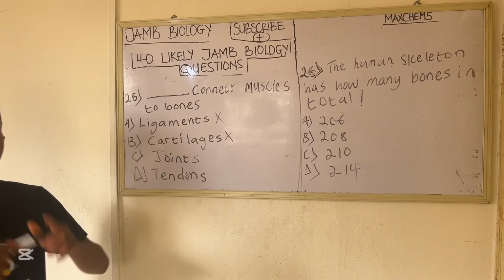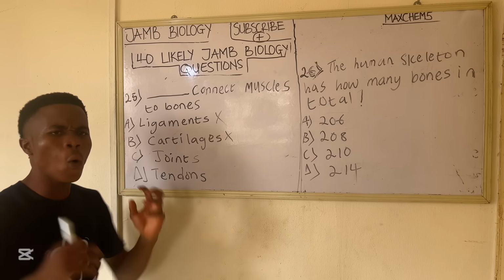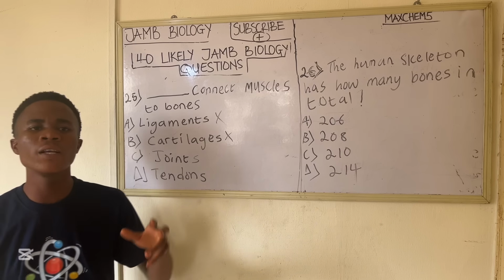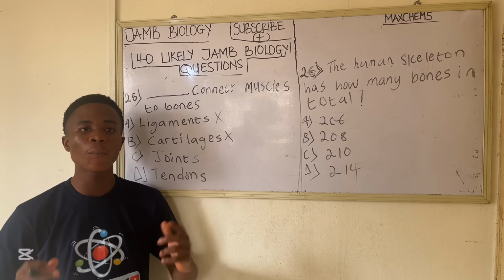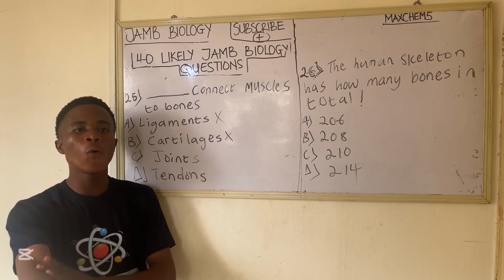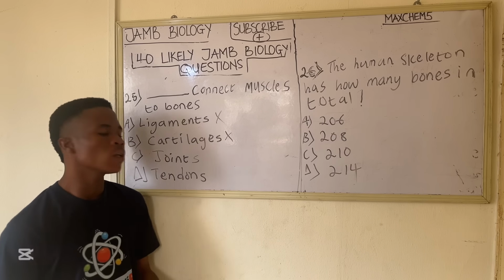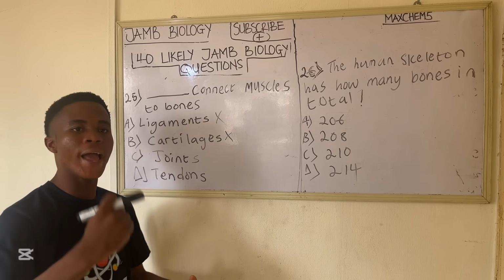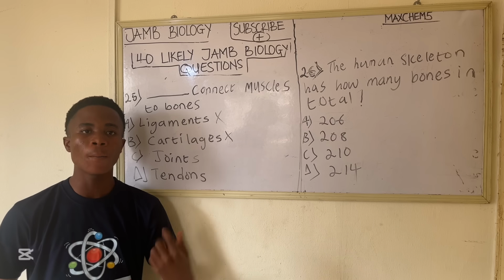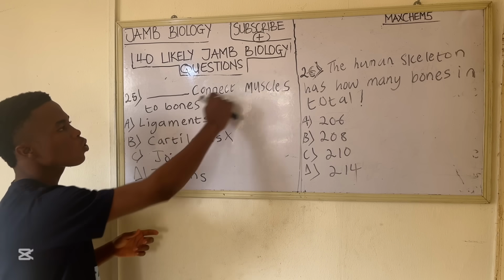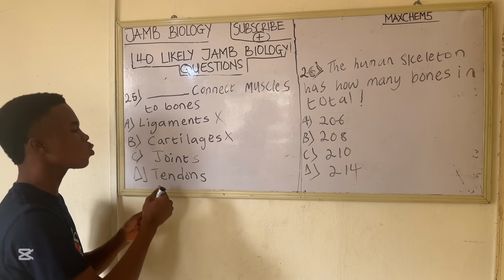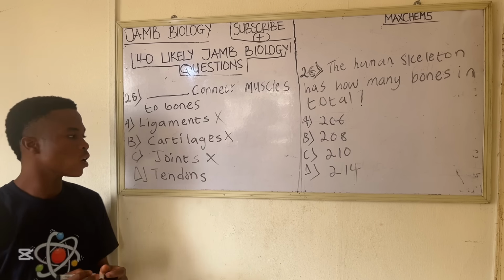So the next option, joints. What is a joint? A joint is a point where two or more bones meet, and that point enables us to move our body. So a joint is not connecting our muscles to bones, so joint is also not the correct answer.